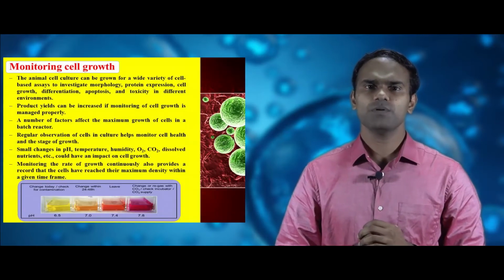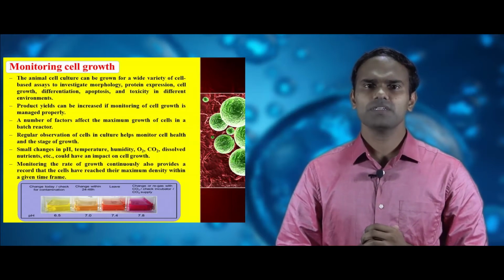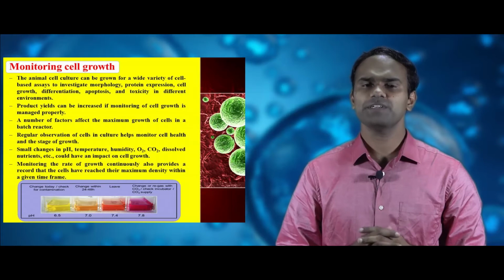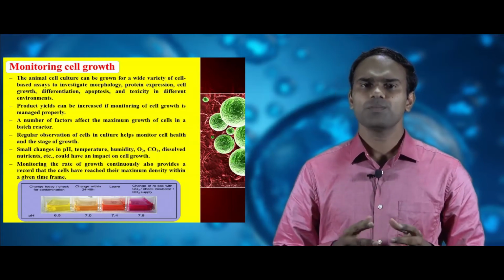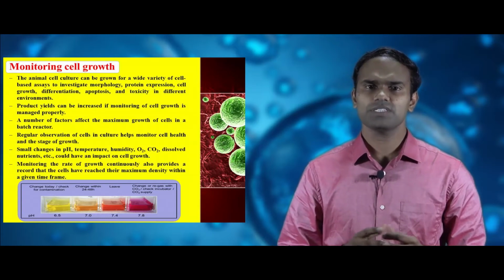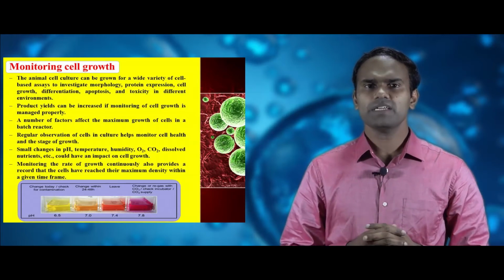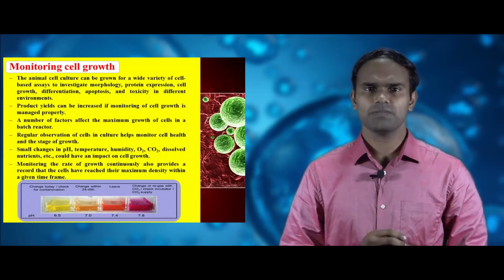Now, we see about monitoring the cell growth. Animal cell culture can be grown for a wide variety of cell-based assays to investigate morphology, protein expression, cell density, differentiation, toxicity, and apoptosis in different environments. Product yield can be increased if we monitor the cell growth at regular intervals.